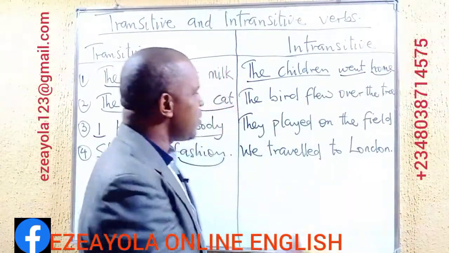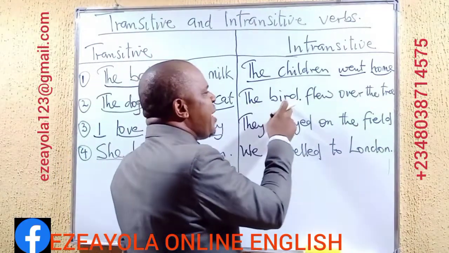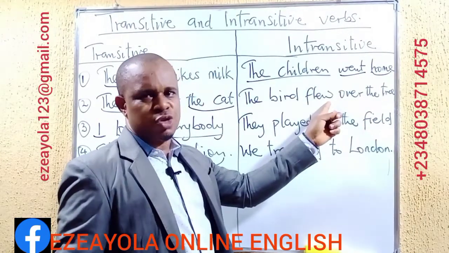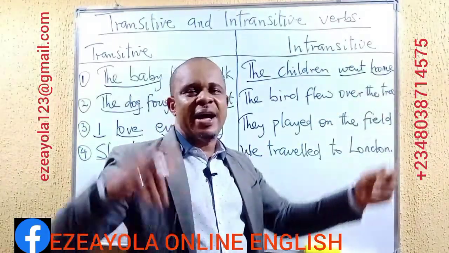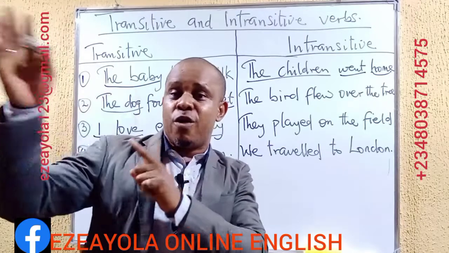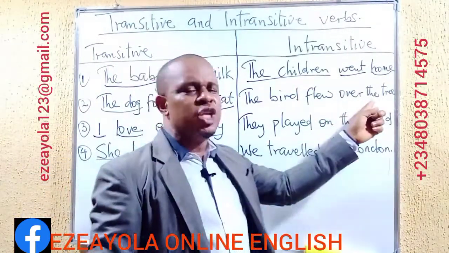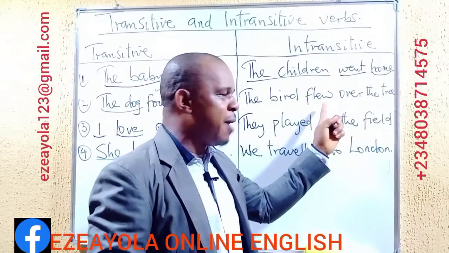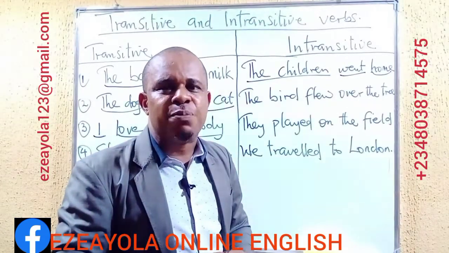All right? From the second example, we see the same thing, of course. The bird flew. We could decide to stop here. The bird flew. Where? Over the tree. Now, the over the tree is an adverbial of what? Of place, telling us about where the verb flew to. So it shouldn't be seen as an object. Remember, intransitive verbs do not admit objects.